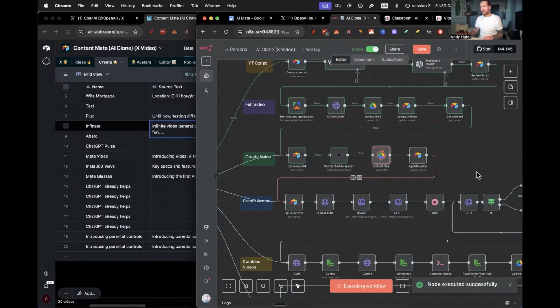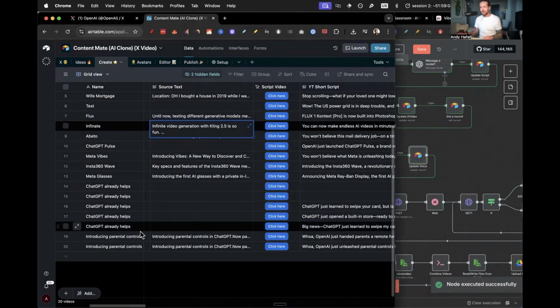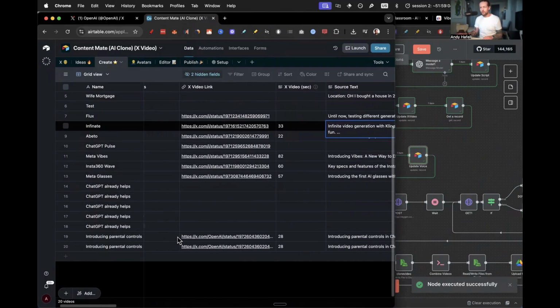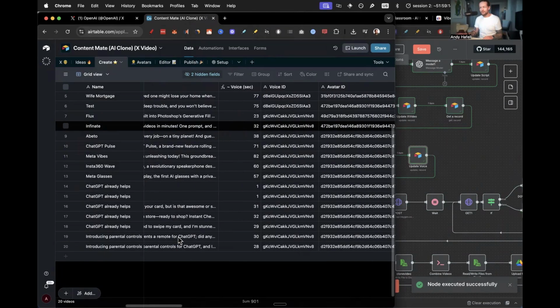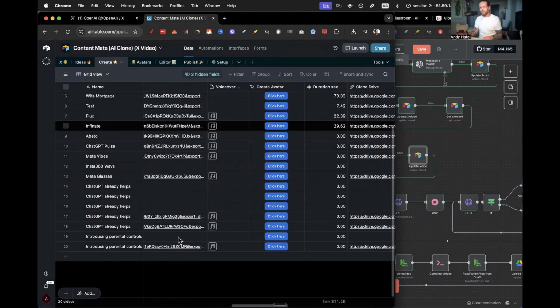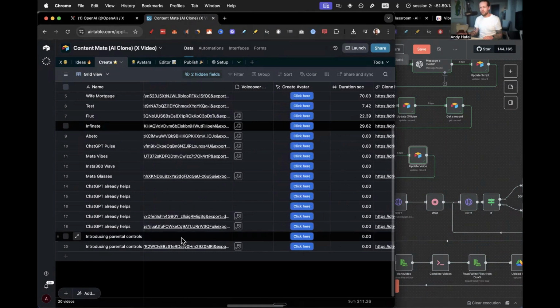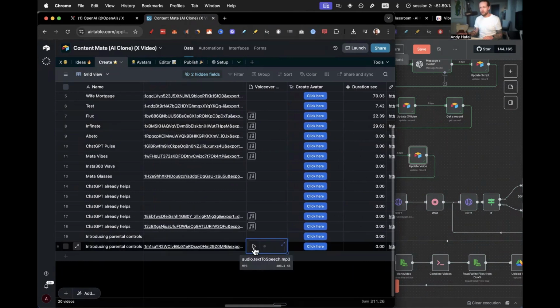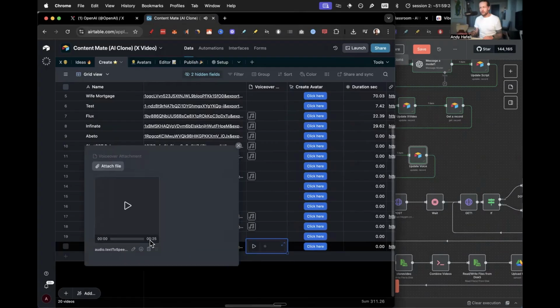And this is what I really recommend for anybody that is starting out, is just running them one by one. And now in this record here, we will get the actual voice that has a little bit longer voice probably. And this is the one. So here, OpenAI. It's 25 seconds. So that's exactly what we're looking for.